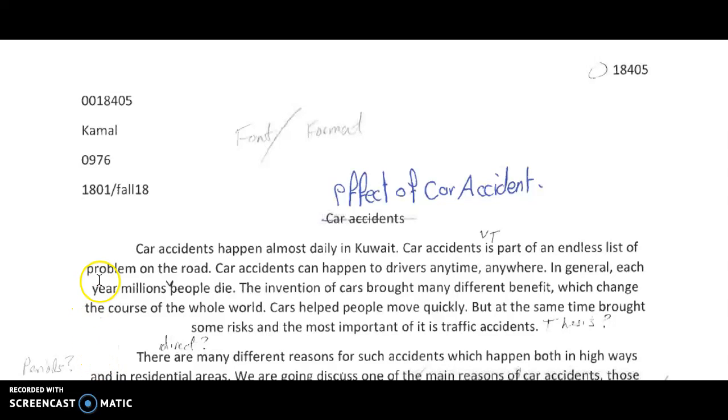This is feedback for Hajri. First of all, font and format. Take out these first few zeros. This should be Times New Roman. This is not Times New Roman. It should be double space.